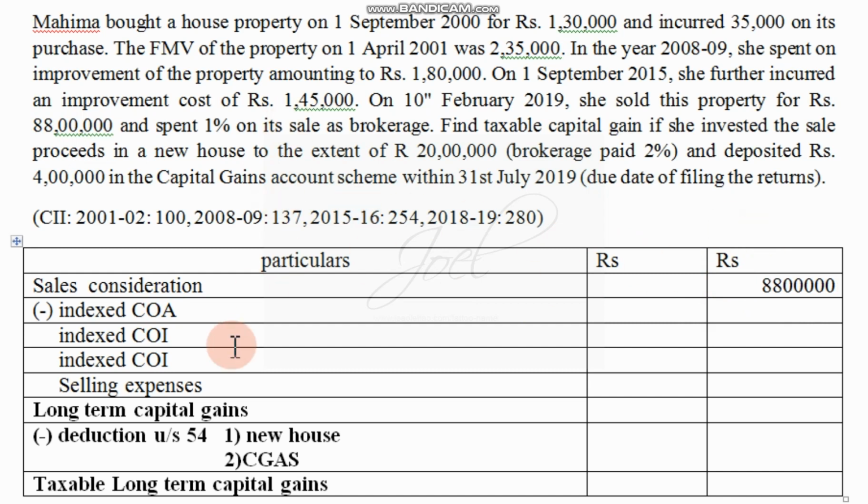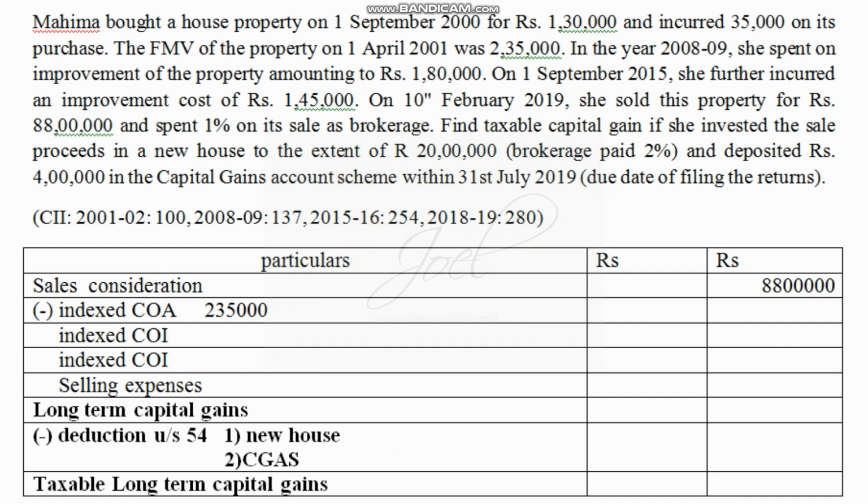We have to deduct cost of acquisition, cost of improvement and selling expenses. Since there are two costs of improvement here, we have to consider them separately; otherwise we consider only one. As I told you, if it was purchased before 1/4/2001, we consider the fair market value as on 1/4/2001, which is rupees 2,35,000. We also consider the earlier value, and if it is more than the fair market value, then we consider that value.